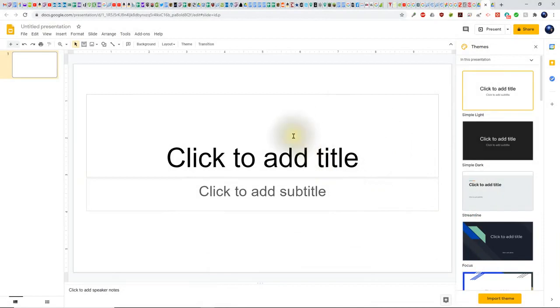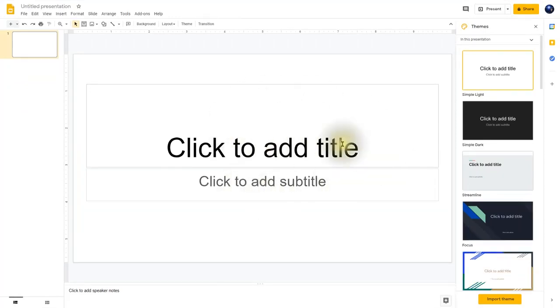Now at any part of the lesson, you can hit the spacebar to pause the video. That way you can always catch up on any of the steps. So here we see the blank presentation.